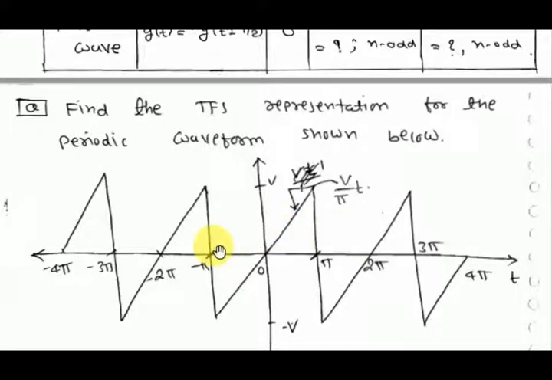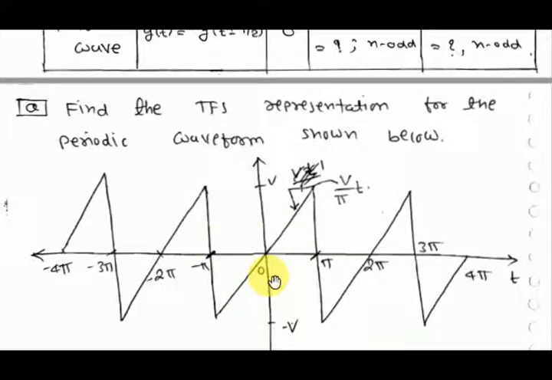If you shift this signal by half period, which is pi, and take the negative of that signal, you get the same as the original signal. That means it has both half wave symmetry and odd symmetry.